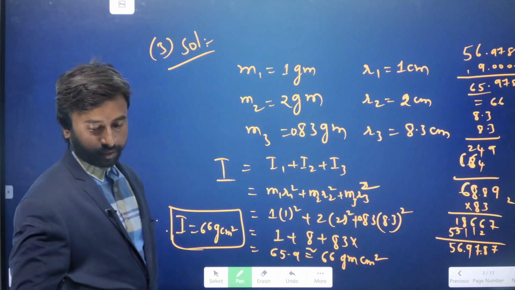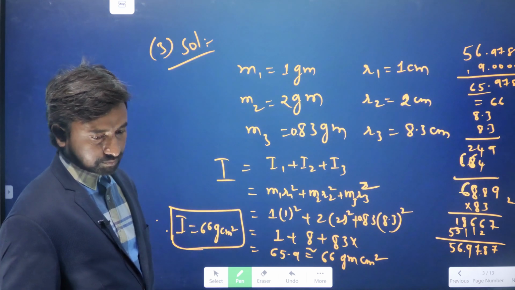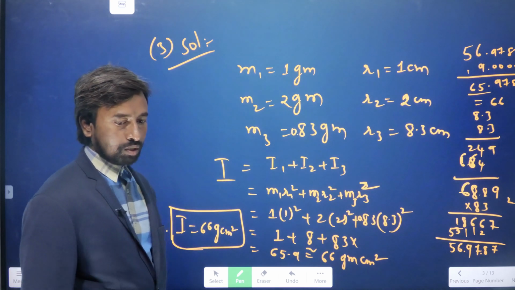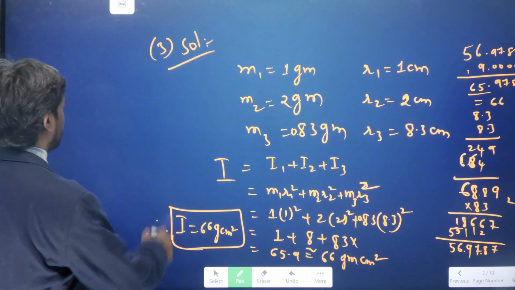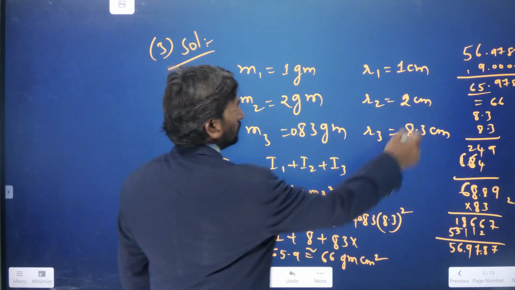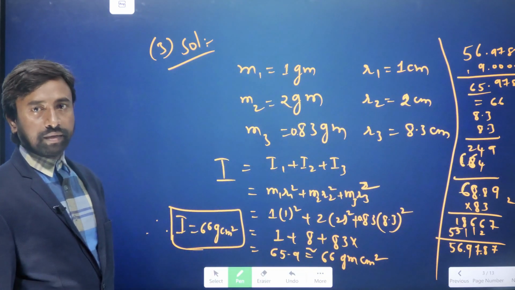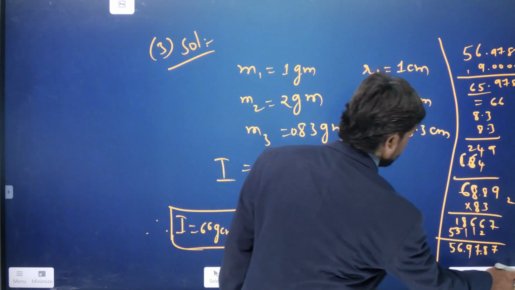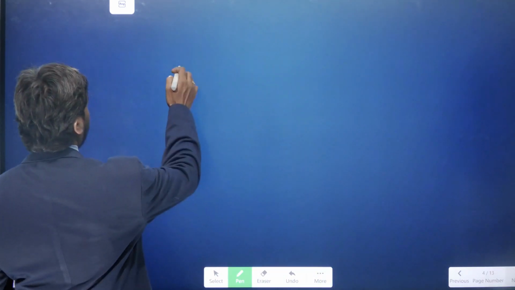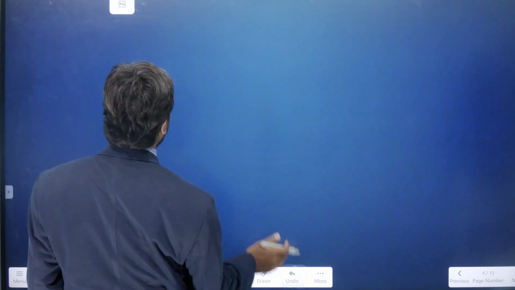Now next we should find out the radius of gyration. How can you find out the radius of gyration? We have the formula of the radius of gyration. Now we'll see the radius of gyration. So we can write here that it is k.